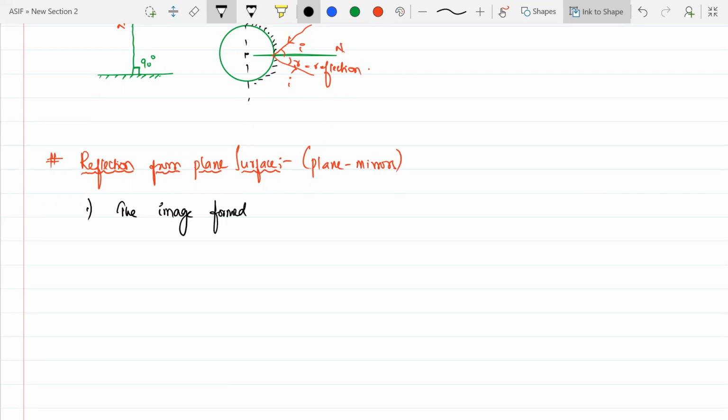Chalo. Reflection from your plane mirror. Is it okay now? Yes, sir. It is okay, sir. Okay, sir. The reflection formed by plane mirror.